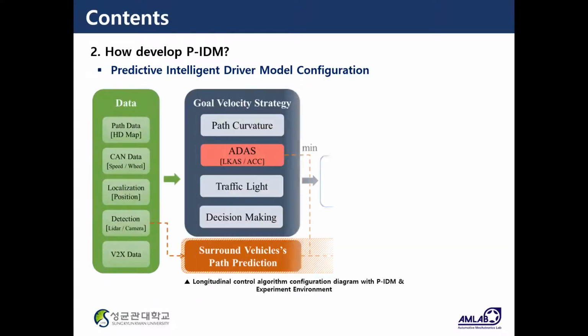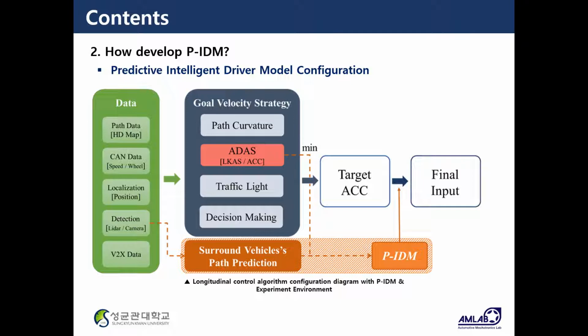The following is the predictive intelligent driver model configuration. To explain simply through the configuration diagram, the values obtained from the sensor are applied to the learned deep learning model as shown in the figure below, and the predicted information is used in the P-IDM algorithm through the model.